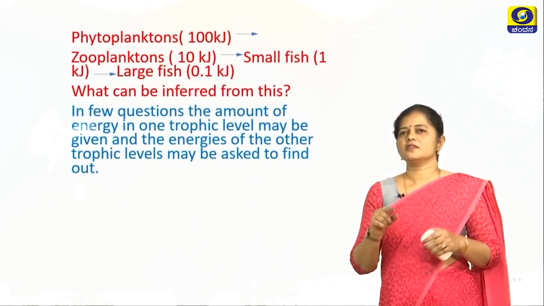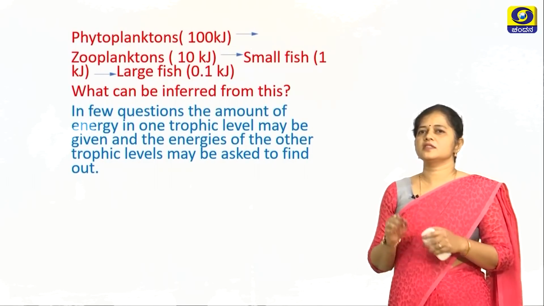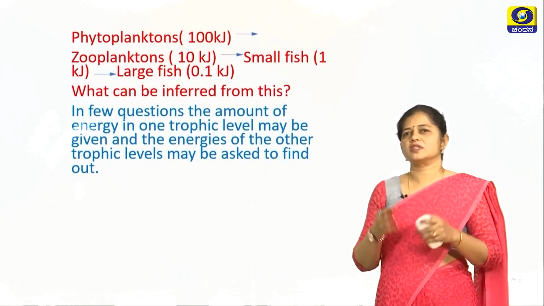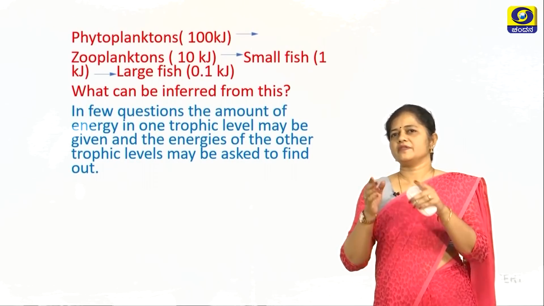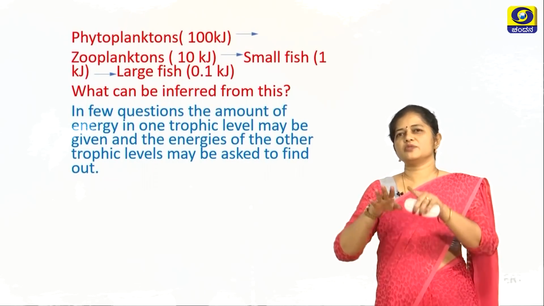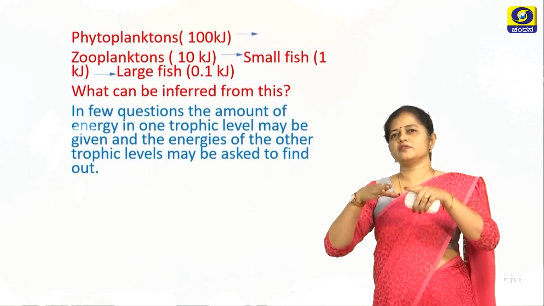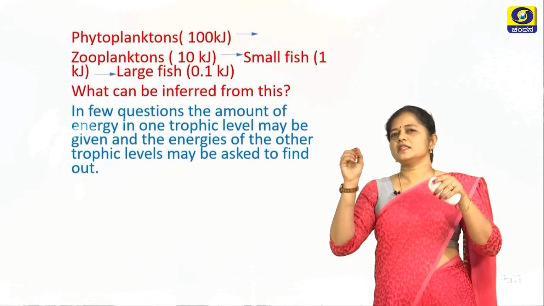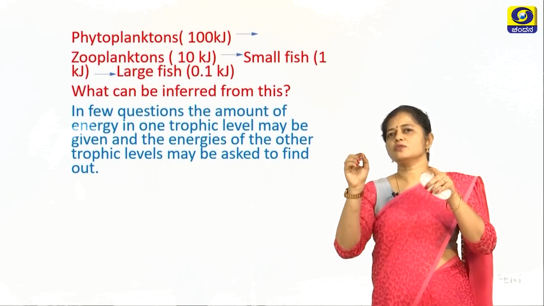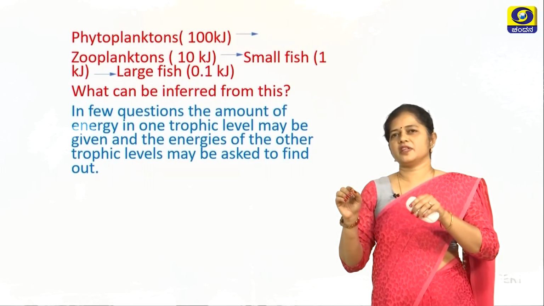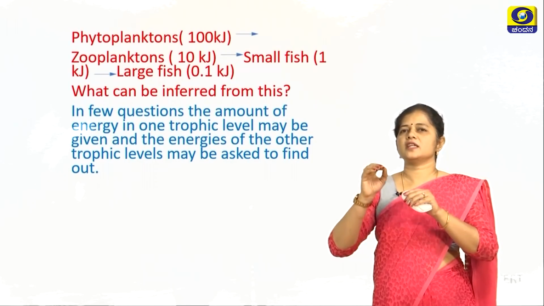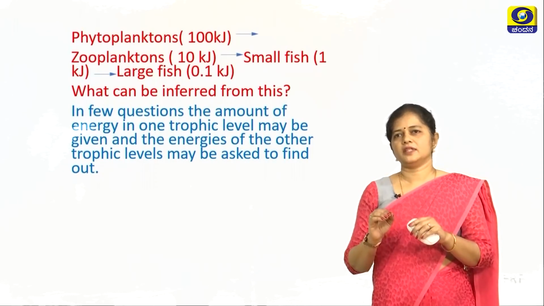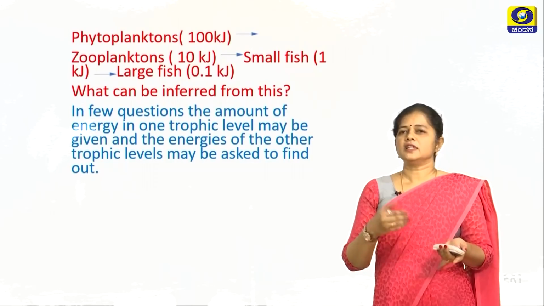Now let's see. In a few questions, the amount of energy in one trophic level may be given. Say for example, let's take this example. The zooplanktons here have 10 kilojoules of energy. So they would just give you a food chain with all the other organisms. They will just give, for example, zooplanktons have 10 kilojoules of energy. Now calculate the amount of energy that the phytoplanktons may have. Again, you have to go for the calculation.